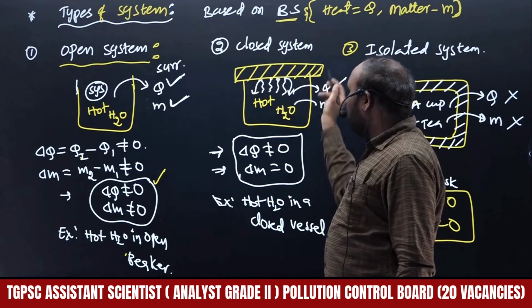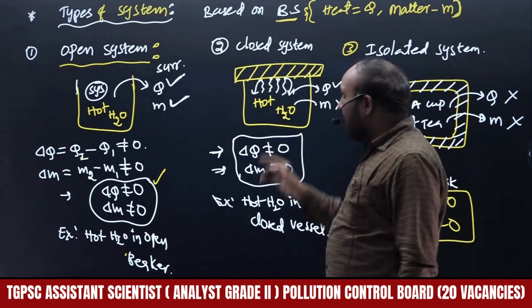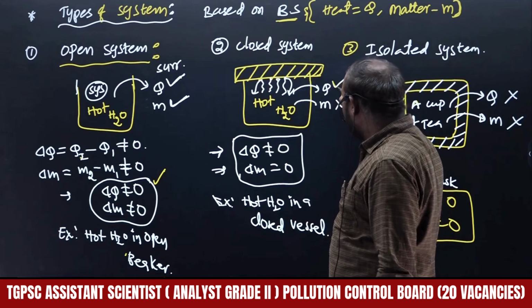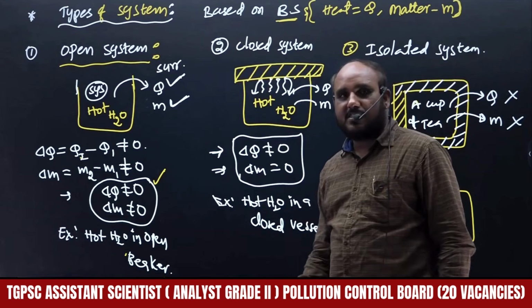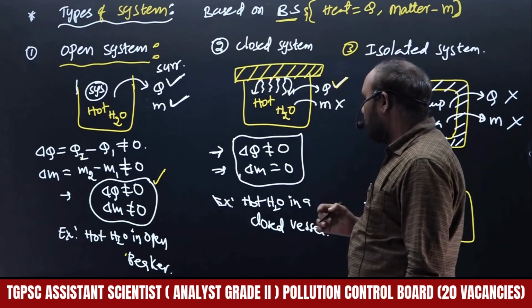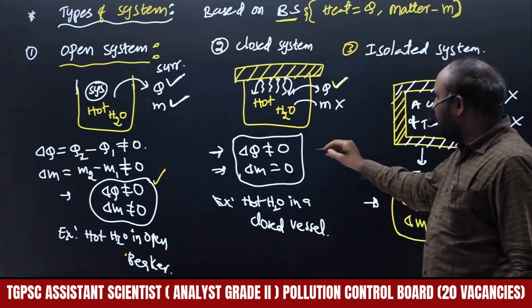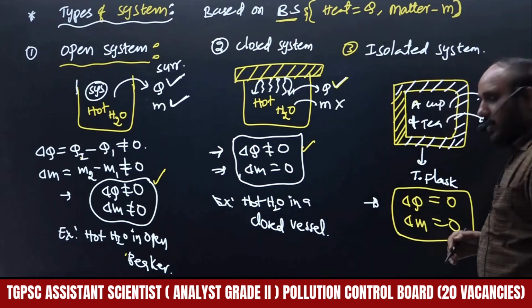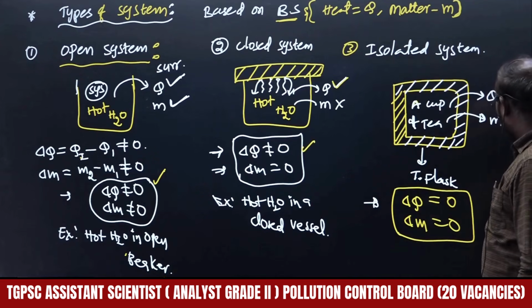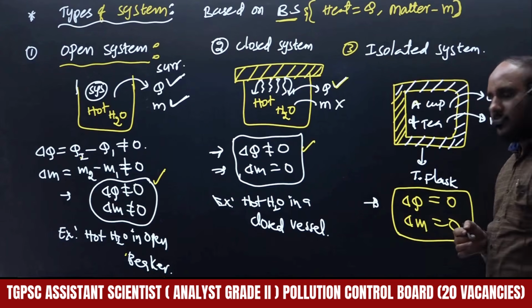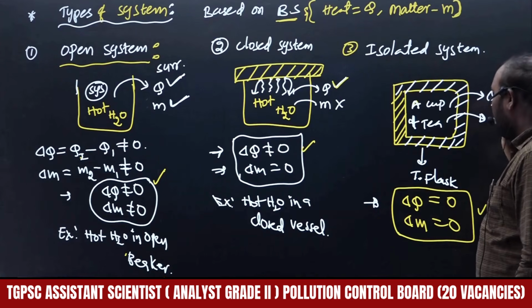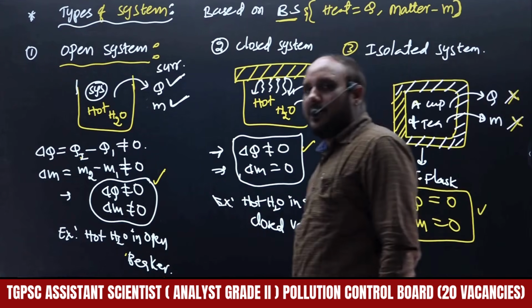Due to the closed vessel, closed nature, matter cannot be exchanged, only heat can be exchanged with the surroundings. Such systems are called closed systems. Then coming to the isolated system, heat energy cannot be exchanged with the surroundings and matter also cannot be exchanged with the surroundings. So these conditions are applicable for an isolated system.